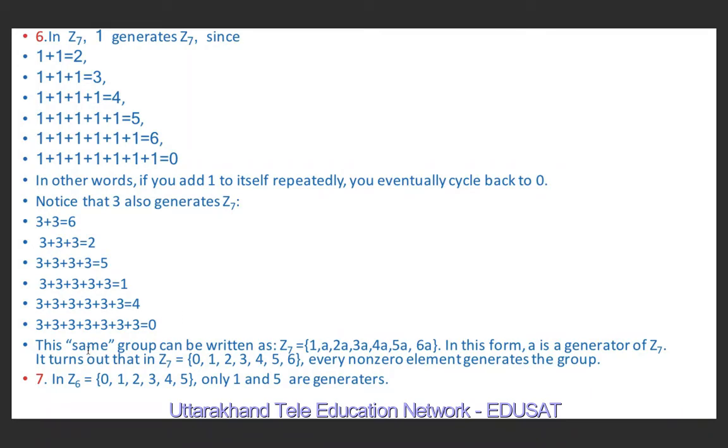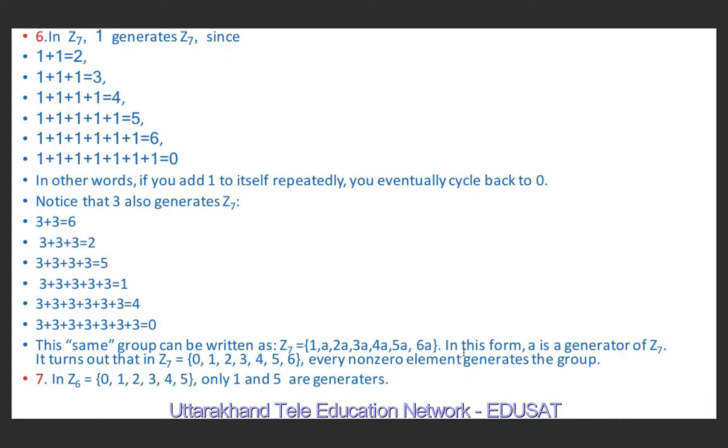So this same group can be rewritten as 1A, 2A, 3A, 4A, 5A, 6A, because this is 1 into 1, then 2 into 1, 3 into 1, 4 into 1, 5 into 1, 6 into 1, 7 into 1. So 3 into 1, 3 into 2, 3 into 3, 3 into 4, 3 into 5, 3 into 6, 3 into 7 and so on.